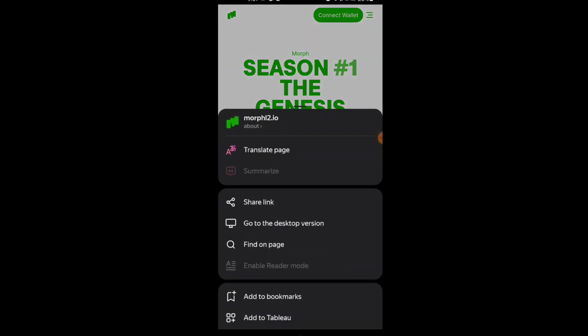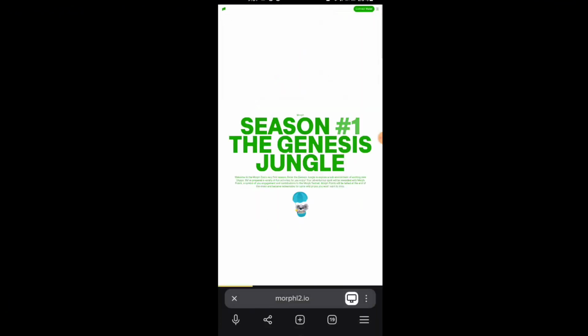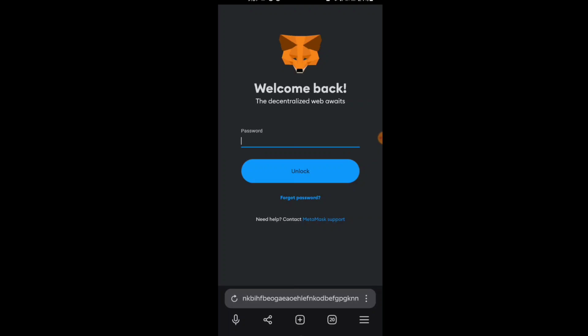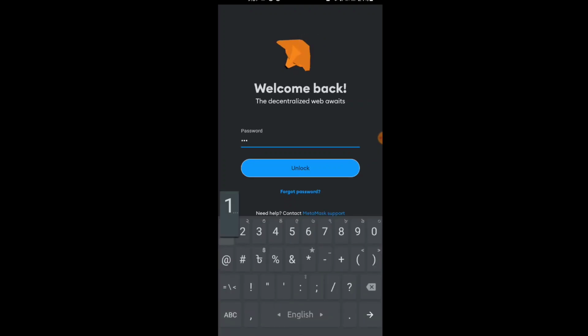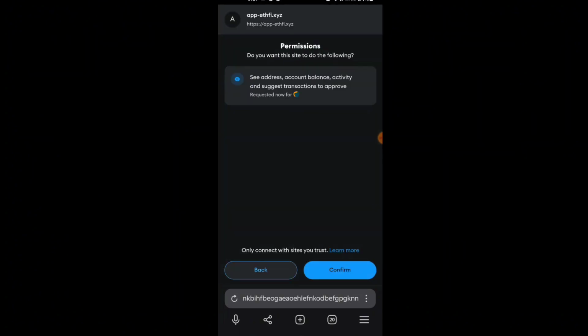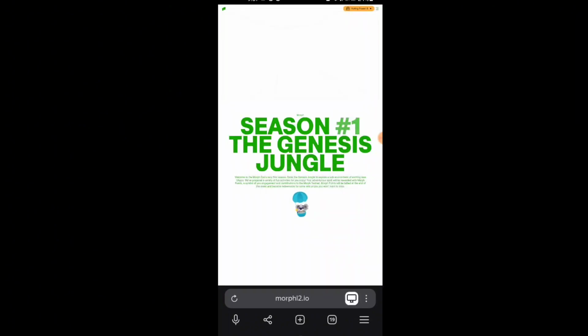And here with my browser I will use desktop mode for efficiency using this website, and after I will connect my wallet into this website, and after I will start my work. That's what I need to do in order to be eligible in this airdrop. So I'm connecting my MetaMask. Okay, so here you go.